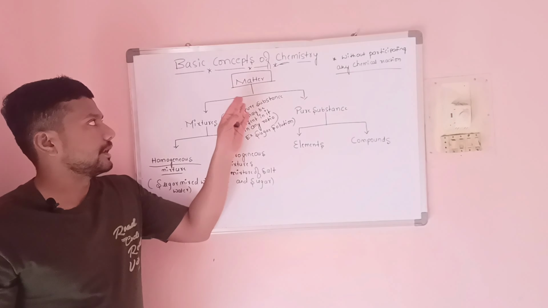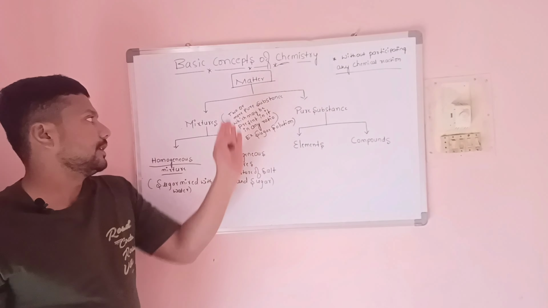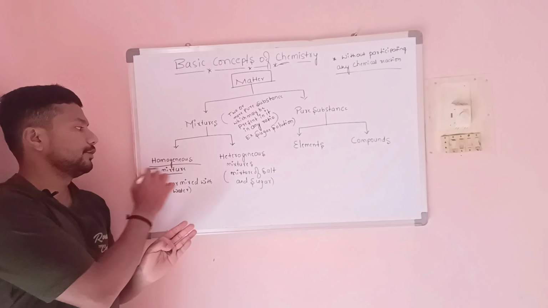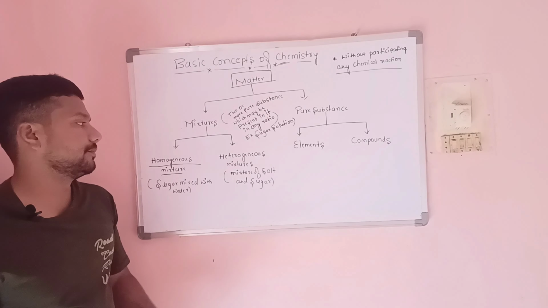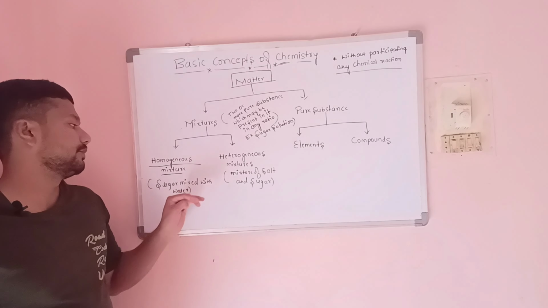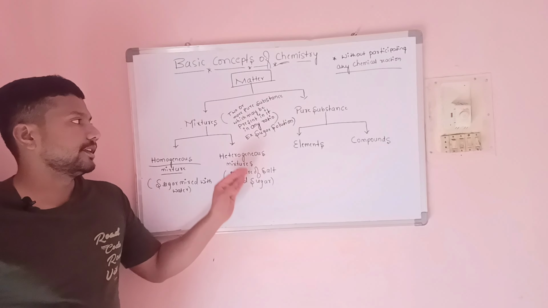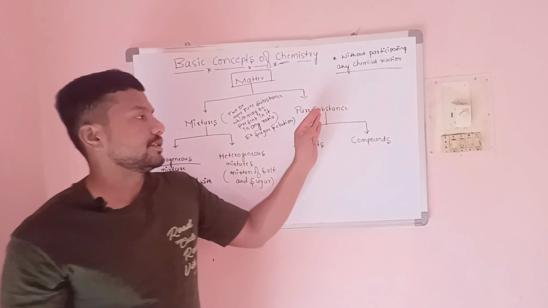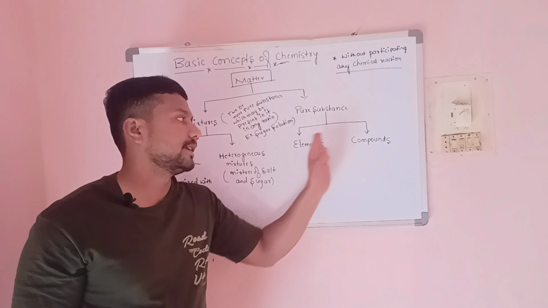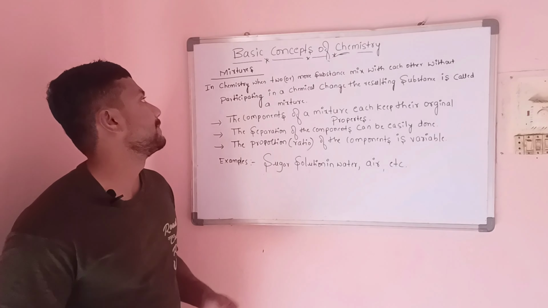These are the classifications of matter. First, matter gets classified into two types: mixtures and pure substances. Mixtures are further classified into homogeneous mixtures and heterogeneous mixtures. For a homogeneous mixture, sugar mixed with water is one example. For a heterogeneous mixture, a mixture of salt and sugar. Pure substances are further classified into two types: elements and compounds. Next, we are going to discuss mixtures.